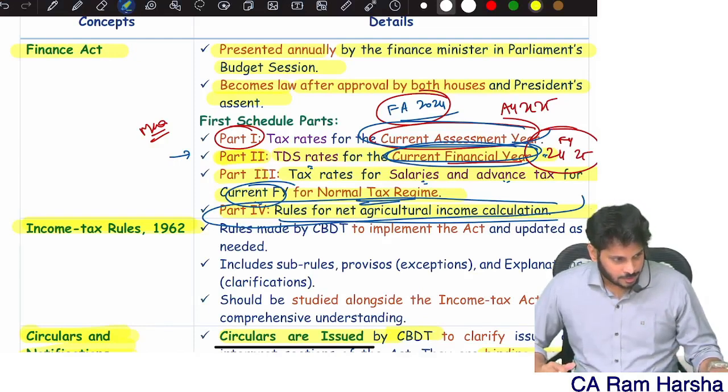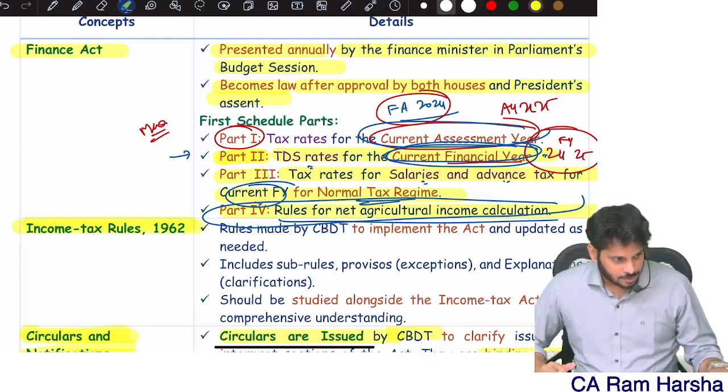Be careful. Sometimes they will simply give you: SSE decided to pay tax under regular provisions of income tax, or under normal provisions of income tax. Or SSE exercised the option of shifting out. That also they can give you. So be careful. MCQs on tax computation, one question every attempt they're asking. A 2 marks question on tax computation liability, where these keywords will be tested the most.